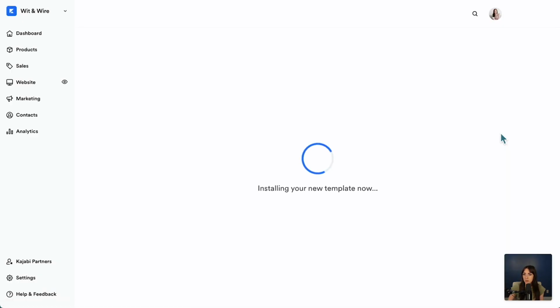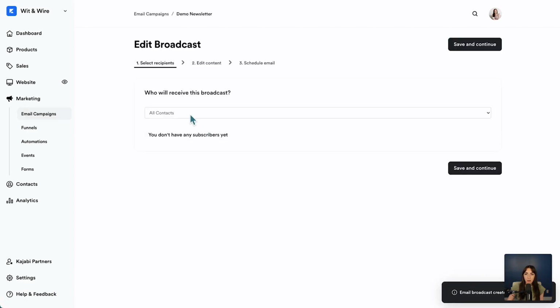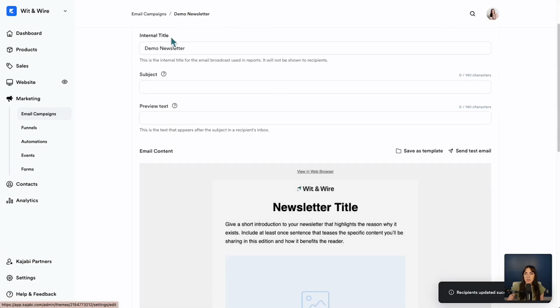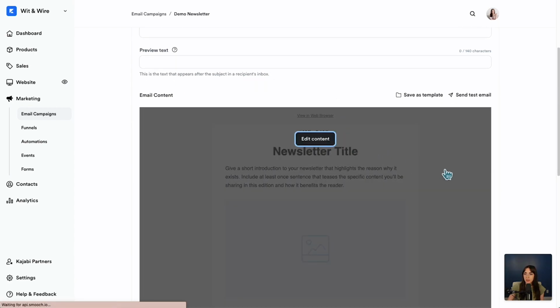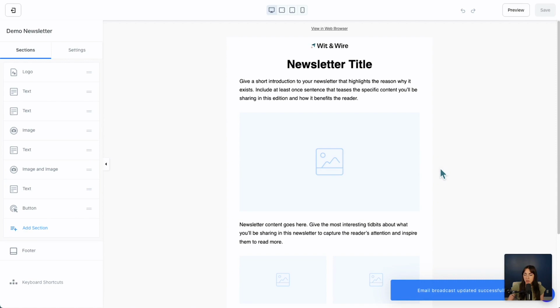Now you can see all contacts will receive this broadcast, or you can segment your users based on what you're sending, but I'll click save and continue to show you the editor. Here we have the internal title, and I could add a subject line and preview text. And then down here, you can see when you click edit content, this is how you actually access the email editor. And very similar to the website builder, the course customize tool, you can see Kajabi once again has the sidebar with the sections of the email and the settings.